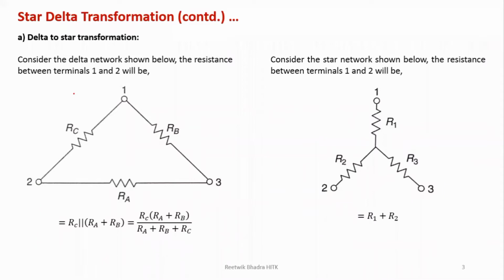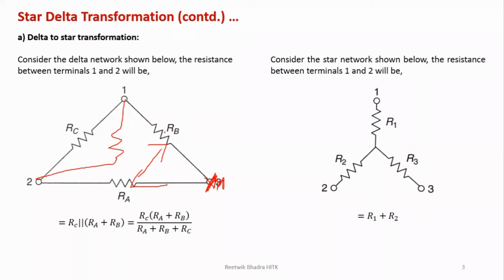So we have a delta network, which is given on the left hand side in this figure, and we want to convert it into a star, which is on the right hand side. Between any two terminals you can take between 1 and 2, between 1 and 3, between 2 and 3. So if you take the 1 and 2 terminals, you should remove the other terminal. You should think that this terminal is not there. So I'll just remove this terminal over here. Now since this terminal is not there, I can consider RB and RA in series, and this will form one equivalent resistance between these two points.